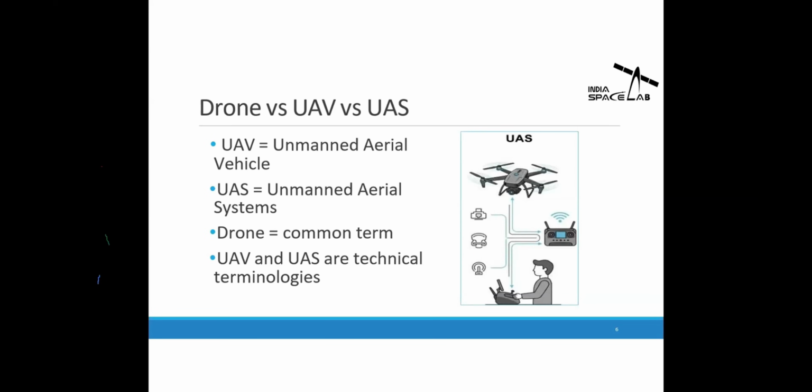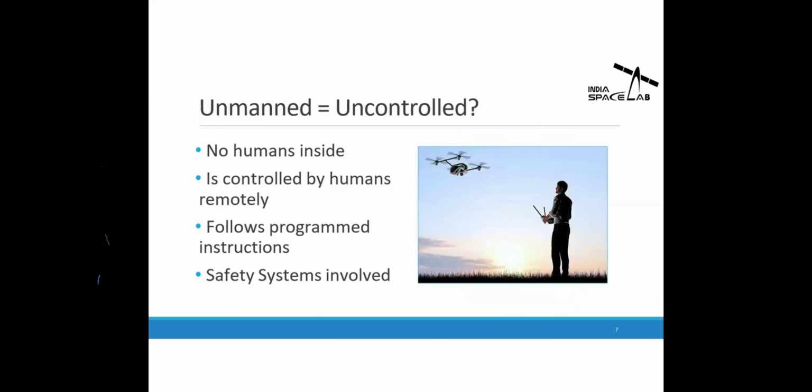Okay. Then what we might think is, if it is unmanned, then it is uncontrolled, but it is not. Since there is no human inside, it is controlled by its onboard sensors. There are multiple sensors present in it, which continuously measure the actual positions, angles, everything for the drone location, and then send the data to the drone to control itself. Even here, the human just needs to provide some basic data, like if I want to move forward, backward, left, right, up and down. But the drone will perform all the calculations in a controlled manner.